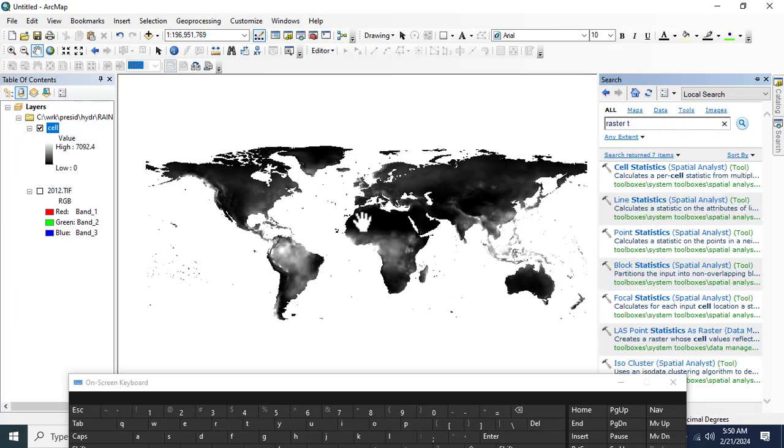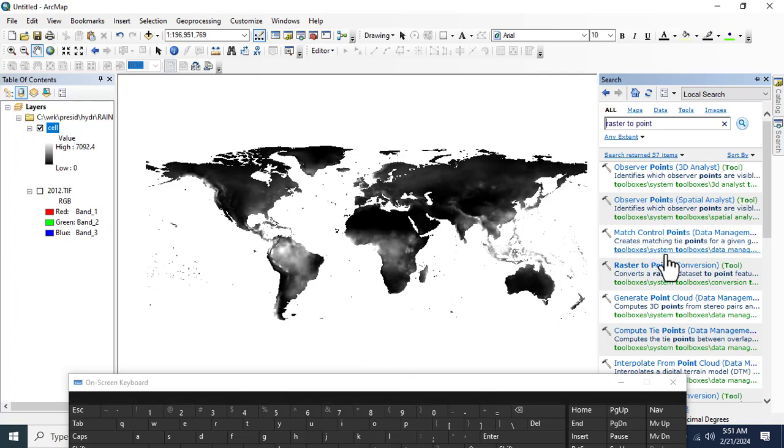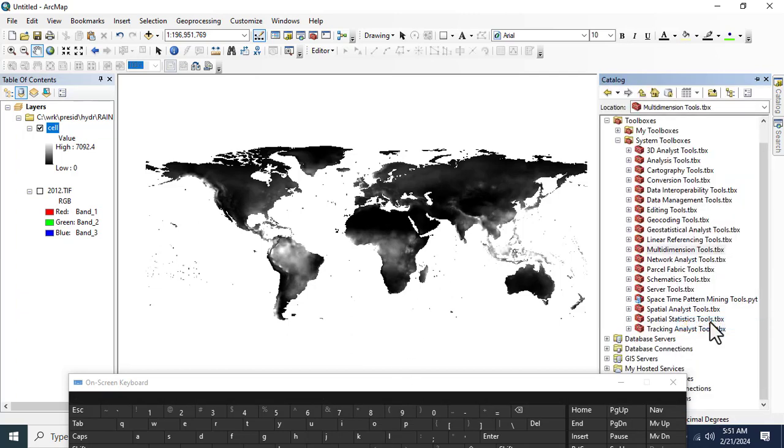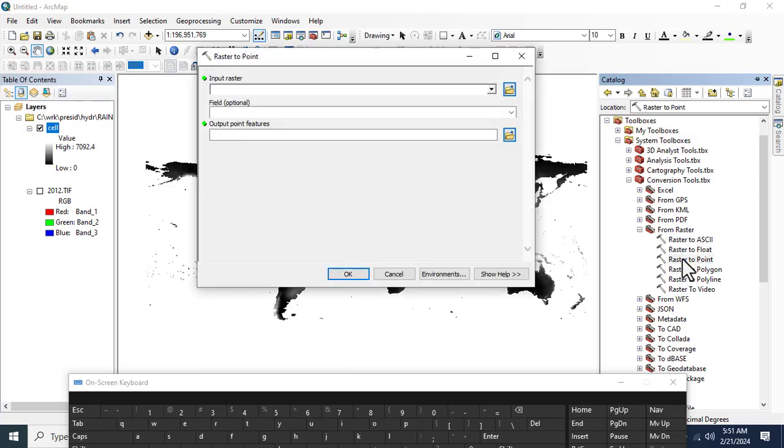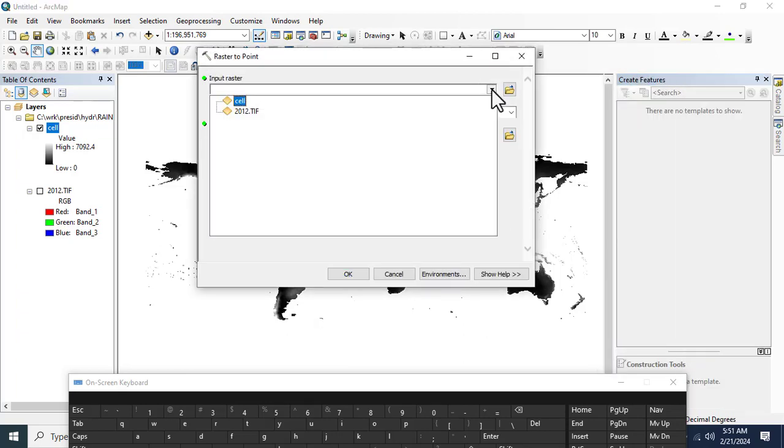It's under Conversion, from raster to point. So click on this raster to point, and then click on the cell.